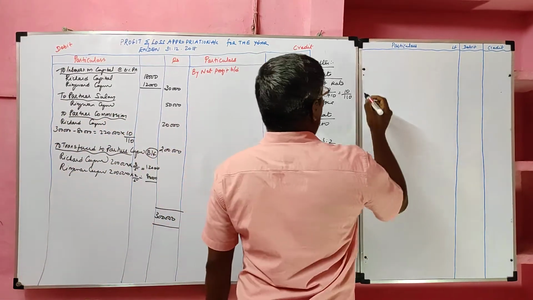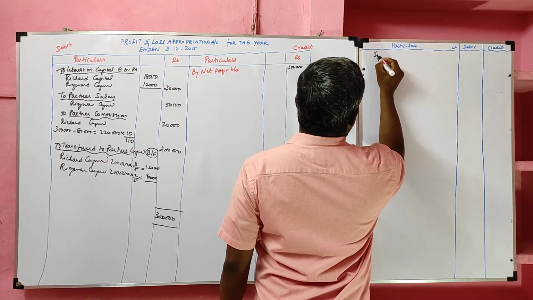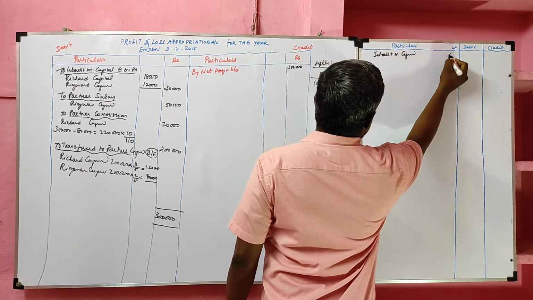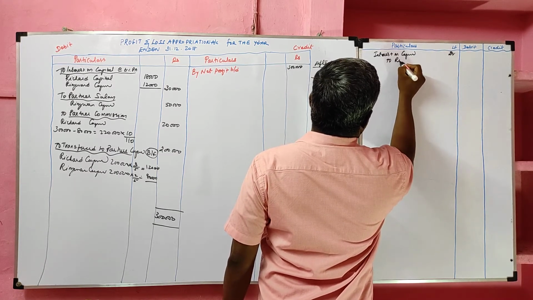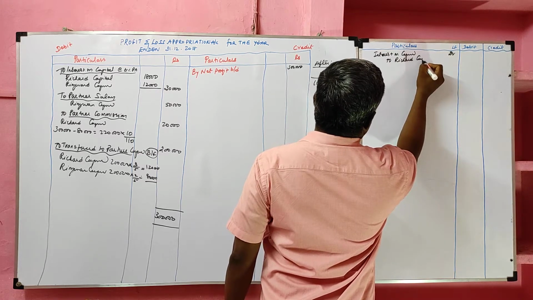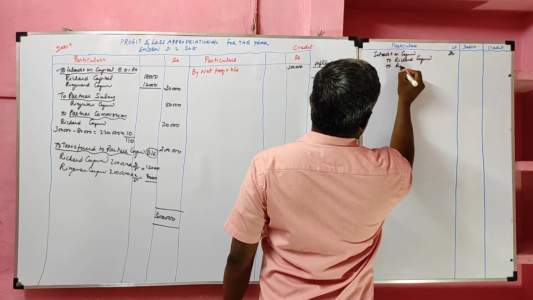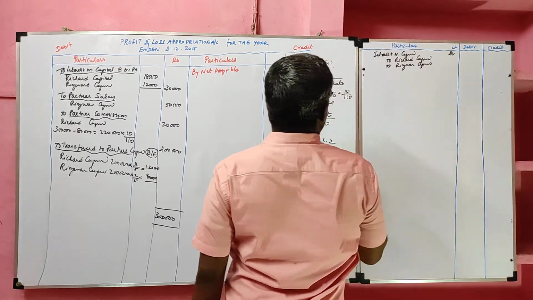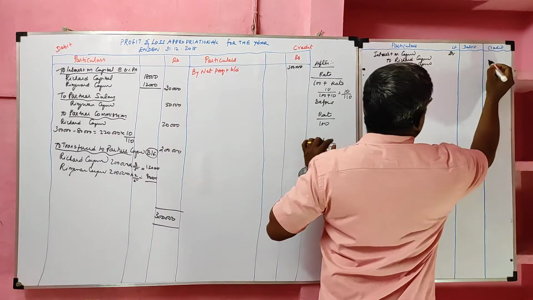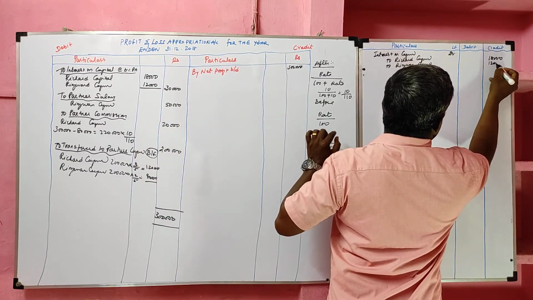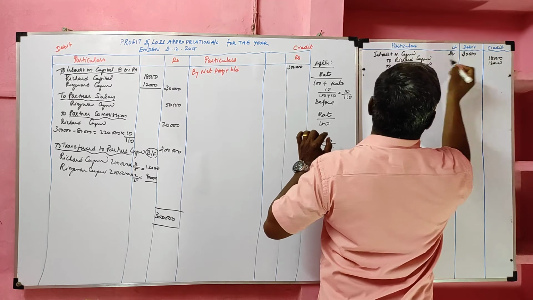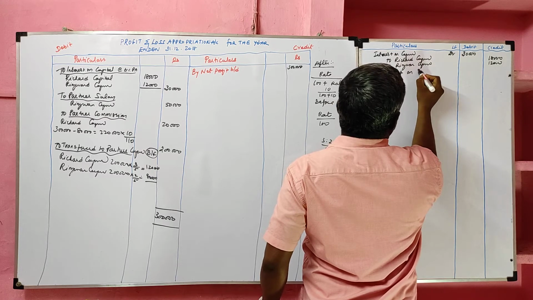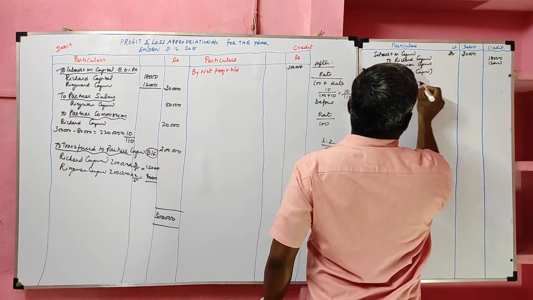For interest on capital, the adjusting entry is interest on capital account debit to Richard Capital and Rizwan Capital. Values 18,000, 12,000, total 30,000. Narration: being interest on capital. This is the adjusting entry.